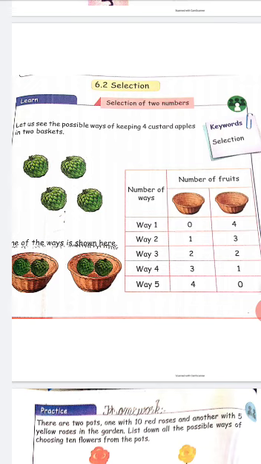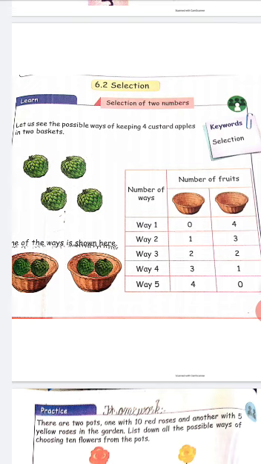There are 2 baskets and each basket has 2 custard apples. This is the first way. This is one of the ways. You have to find the other ways.